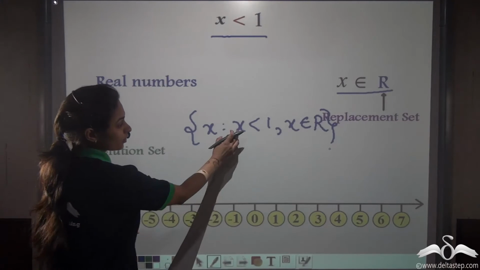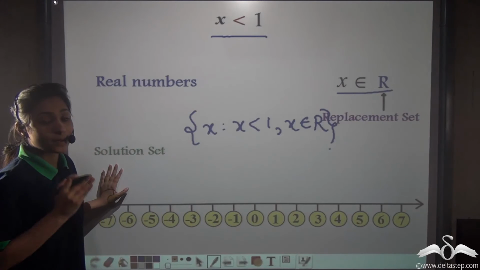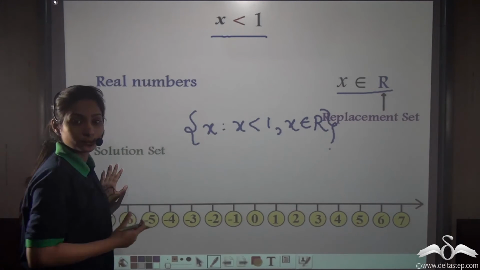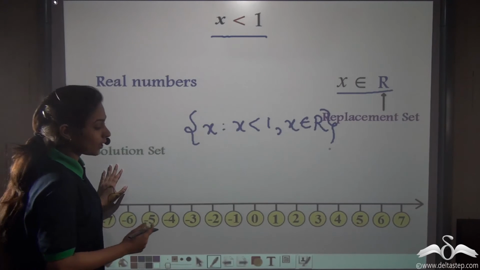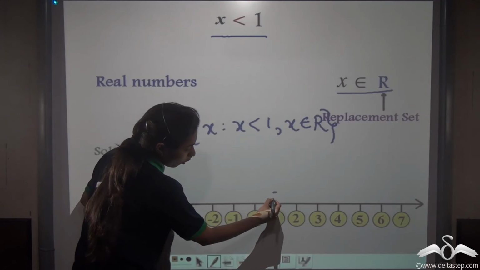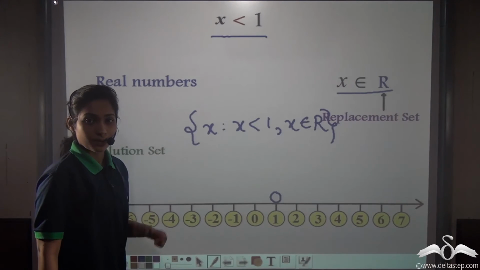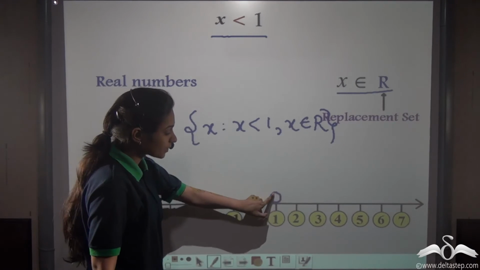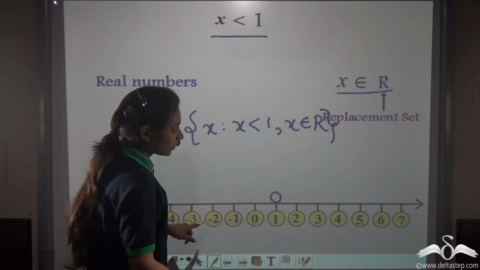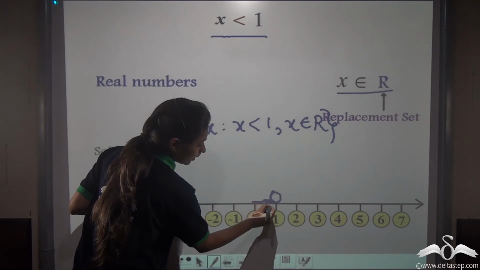I'll tell you. First of all, you can see x is less than 1. So we cannot include 1, but 0.999999 is a real number that is less than 1. So how will you plot that? Well, make a circle on 1. Every time I told you make a filled circle, but this time just make an empty circle, just an outline of a circle on the number 1. Right? Now what you will do is fill this part like this.